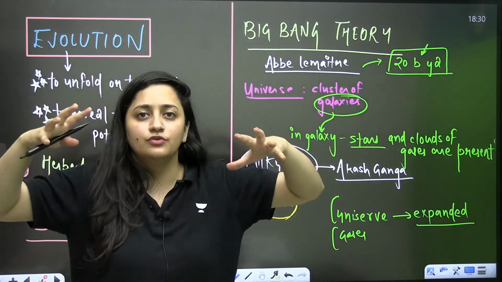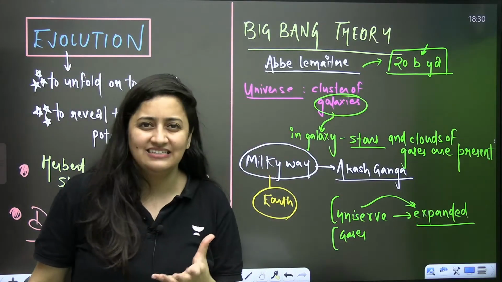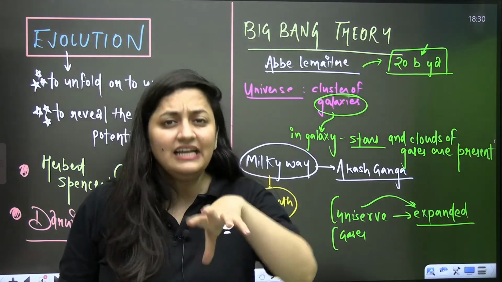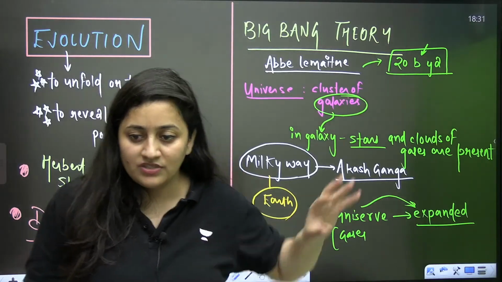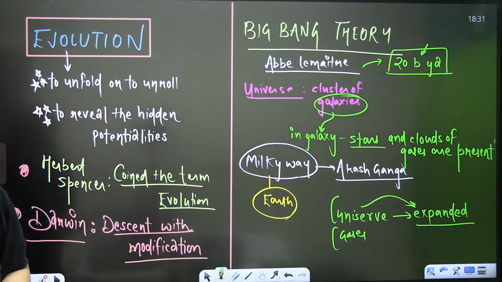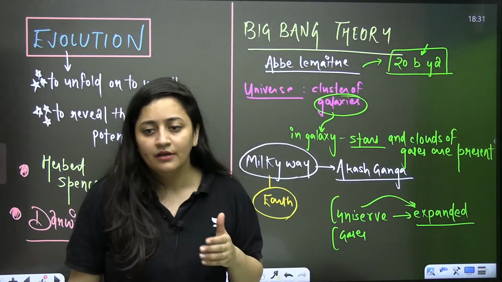With time the universe expanded, the temperature came down, and certain gases started forming there. So a huge, very powerful explosion was there, and the universe expanded. The temperature came down, and slowly the gases formed. Are you getting it?